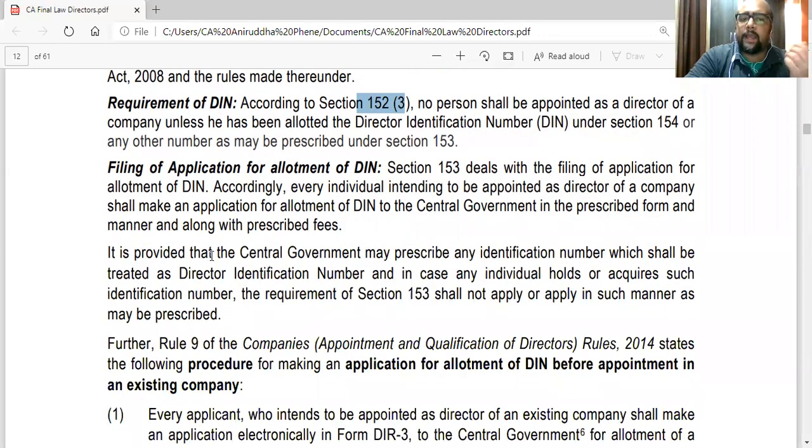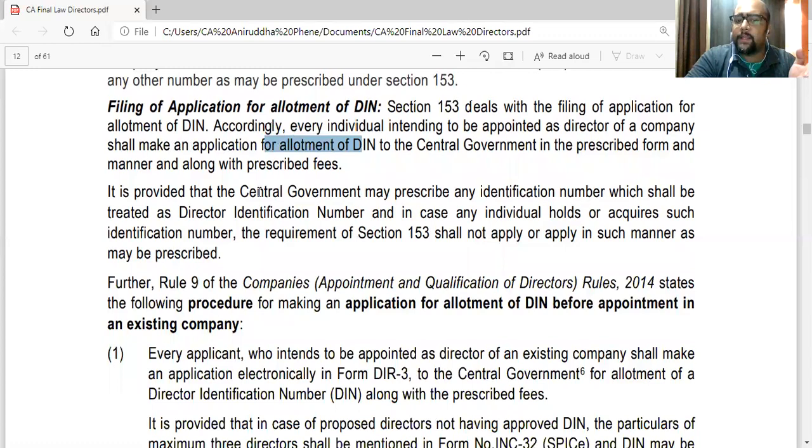Then filing of application for allotment of DIN. Section 153 deals with the filing of application for allotment of DIN. Accordingly, every individual intending to be appointed as a director of a company shall make an application for allotment of DIN to the central government in the prescribed form and manner and along with the prescribed fees. Apart from that, you have to attach a few documents and also get it attested, plus the fees. And the whole process is online now.